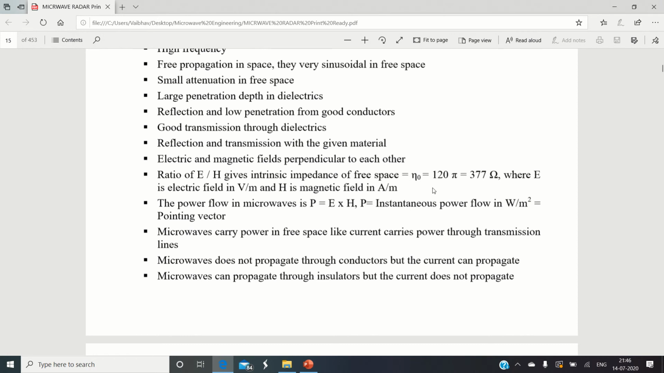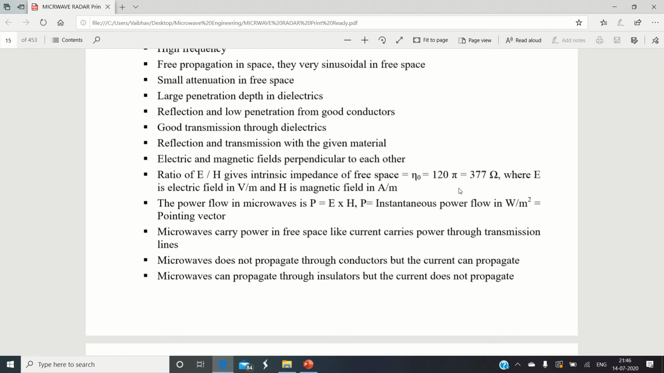We already know from wave propagation theory in electromagnetics that if we take the ratio of the electric field to the magnetic field in free space, it will always evaluate to a fixed value, 377 ohm, which we know as the intrinsic impedance of free space. Here capital E stands for the electric field, measured in volts per meter, and capital H is the magnetic field, measured in amperes per meter.